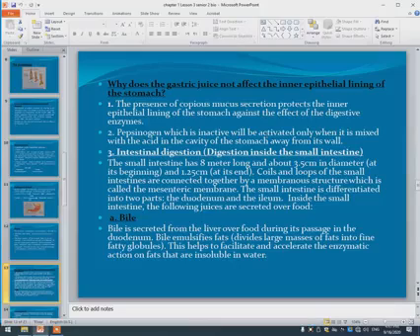It means dividing large masses of fat into fatty globules, which helps to accelerate enzymatic action on fats that are insoluble in water. Fat is a lipid, and lipids don't dissolve in water, so they need to be cut into small pieces. This process is called emulsification.